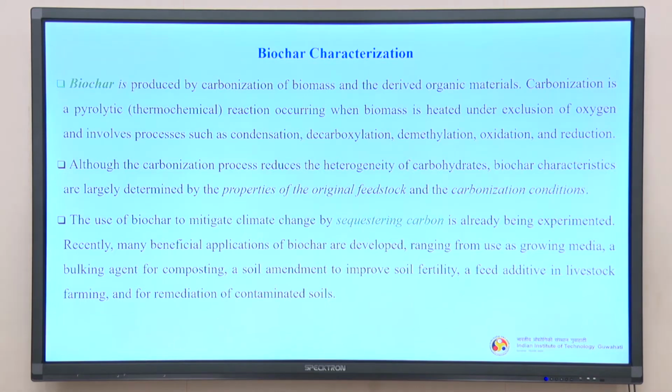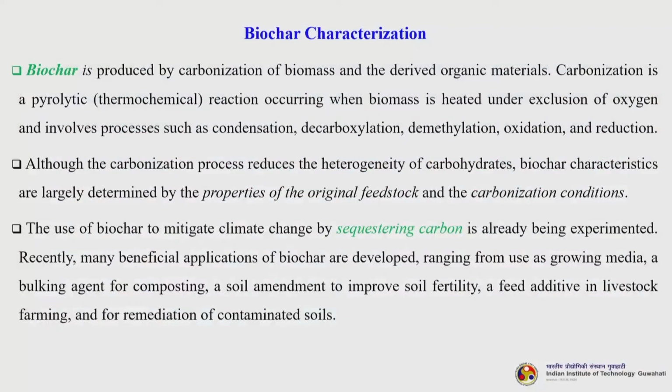The use of biochar to mitigate climate change by sequestering carbon is already being experimented and it is a very interesting topic of research since almost 2 decades. Many excellent works have been reported and some are also being implemented.